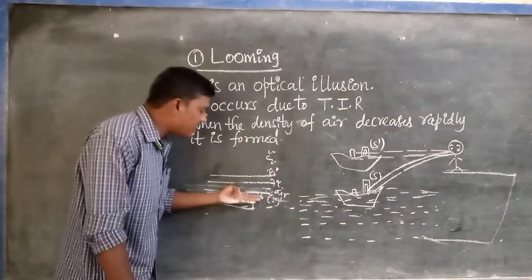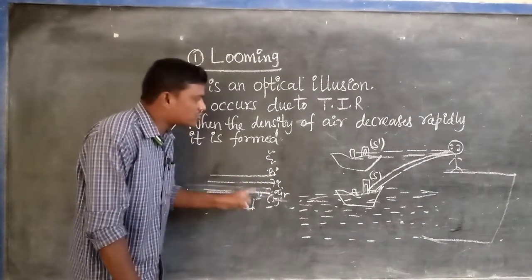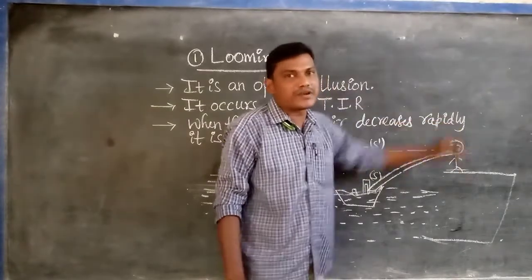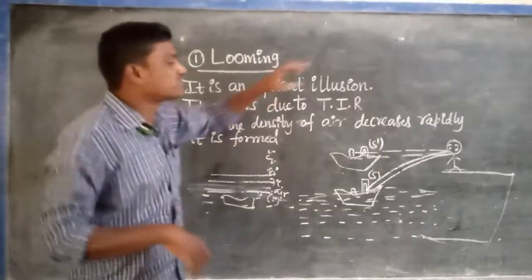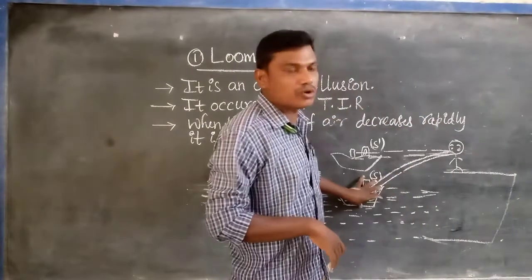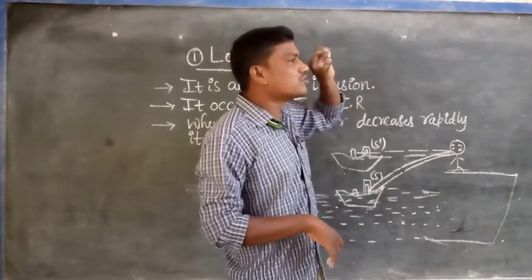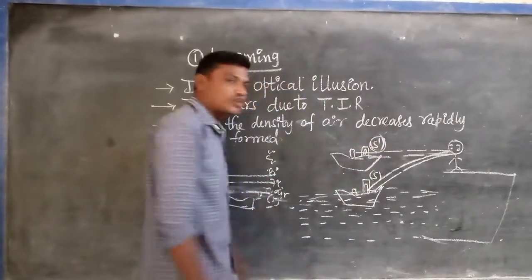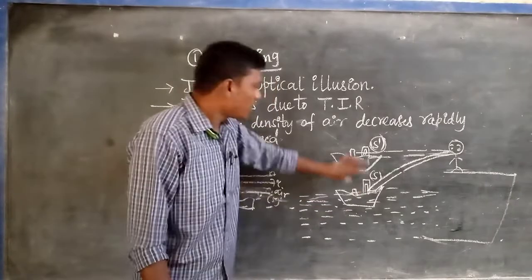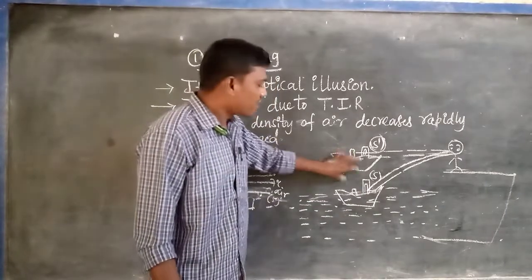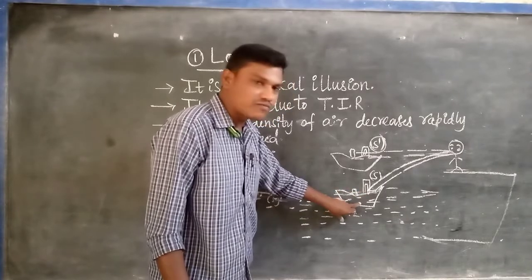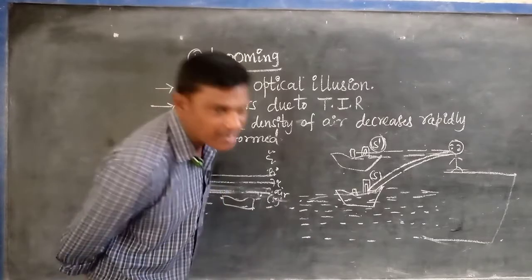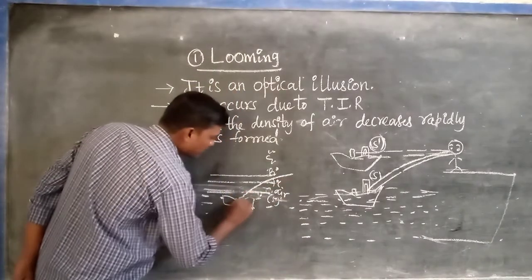So the light coming from the ship towards the person appears to travel from denser medium to rarer medium. When a person is standing at a certain height on the shore, the ship appears to float in the air. This image of the ship, above its initial position, is the virtual image of the ship. Initially the ship floats on the water, but it appears in the air, by the process of total internal reflection, as the light rays are coming from this one.